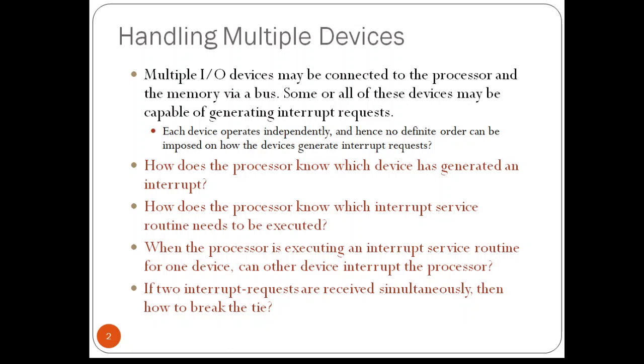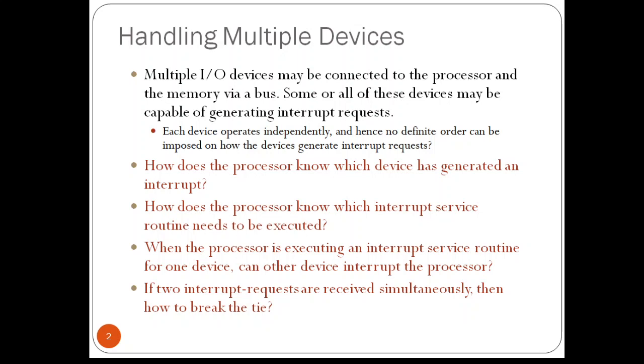This situation gives rise to some questions. How can the processor recognize the device requesting an interrupt? How can the processor recognize the device which is generating the interrupt signal? Or, given that different devices are likely to require different interrupt service routines, how can the processor obtain the starting address of the appropriate routine in each of the cases?